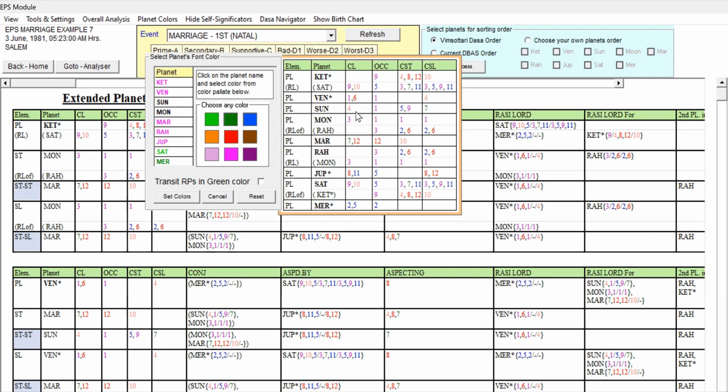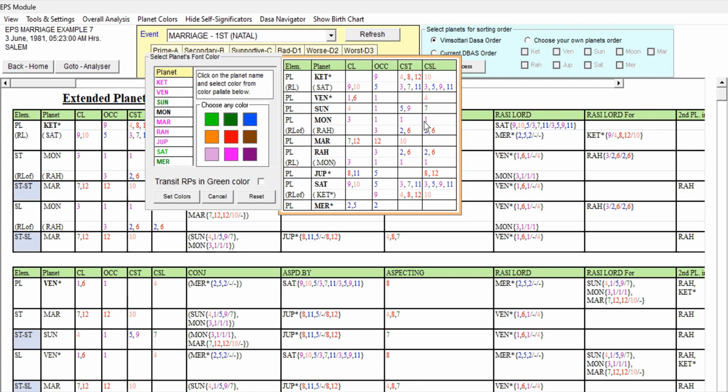Sun is 4th lord, occupying Lagna, 5 and 9 star lord and 7th sublord. This is very good. Being the 7th sublord and 4th lord, it is comfort, right? It is only very slightly unfavorable, but it is not getting any support from any unfavorable grouping. 1, 5, 9, 7, it is good. So Sun can definitely be given light green or dark green, because 7th sublord 1, 5, 9 can give dark green. Because of the 4th lord, if you feel you want to give it light green, that also you can give. It doesn't matter.